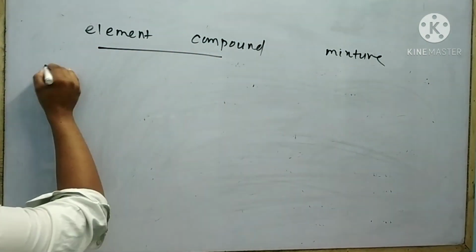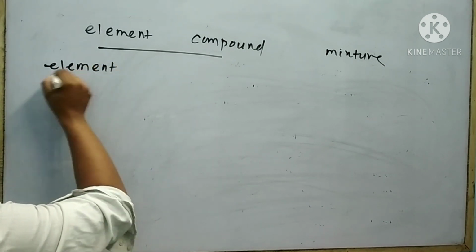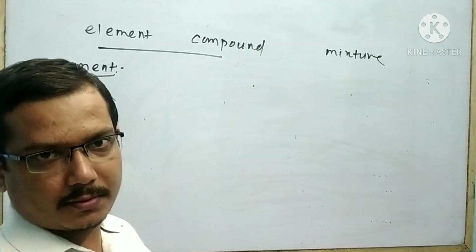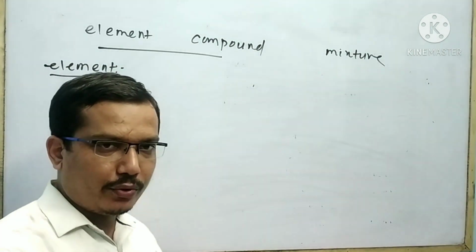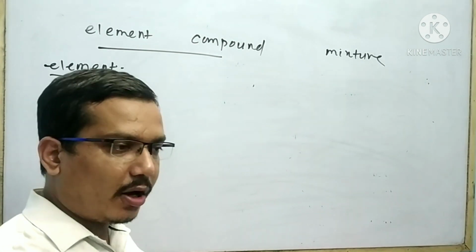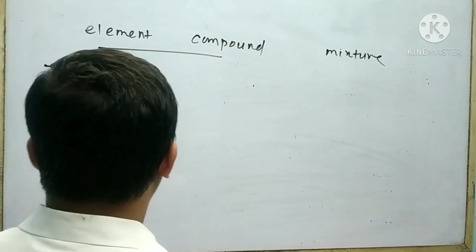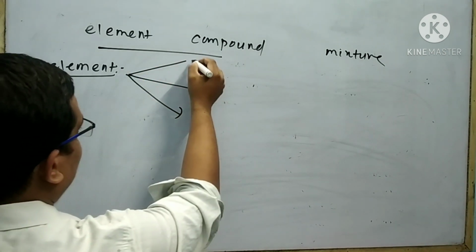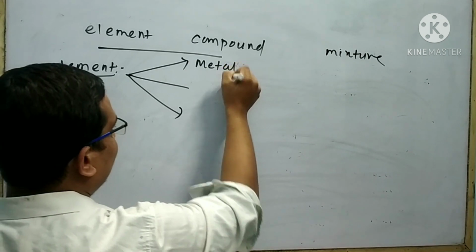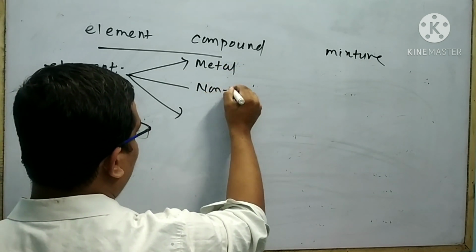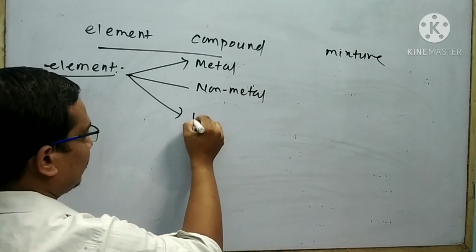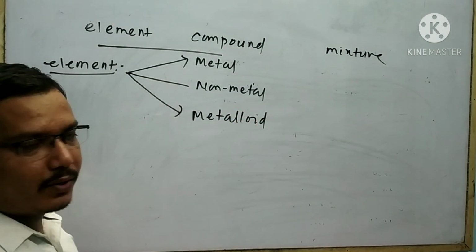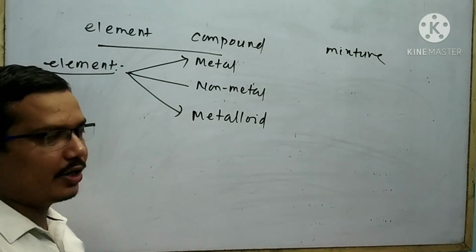Let me explain what an element is and what the types of elements are. An element is the simplest form of matter, which cannot be built from simpler matter or broken into simpler matter. Elements can be classified into three types: one is metal, another is non-metal, third is metalloid. Let me explain what metal, non-metal, and metalloid are.